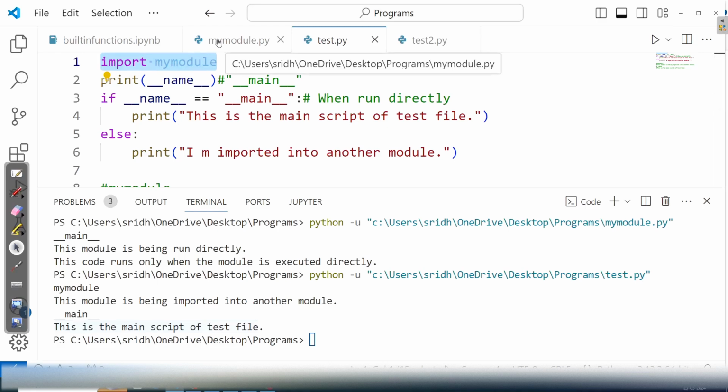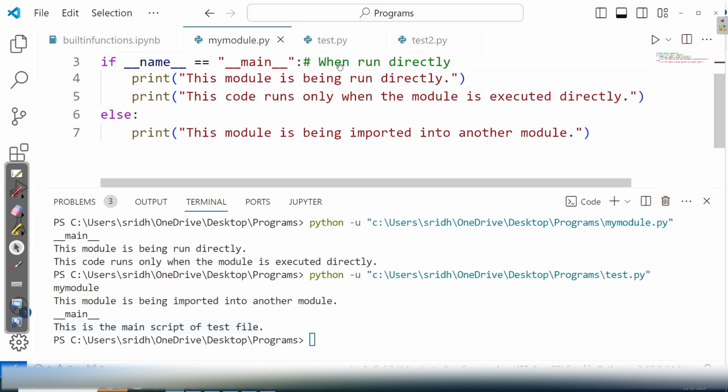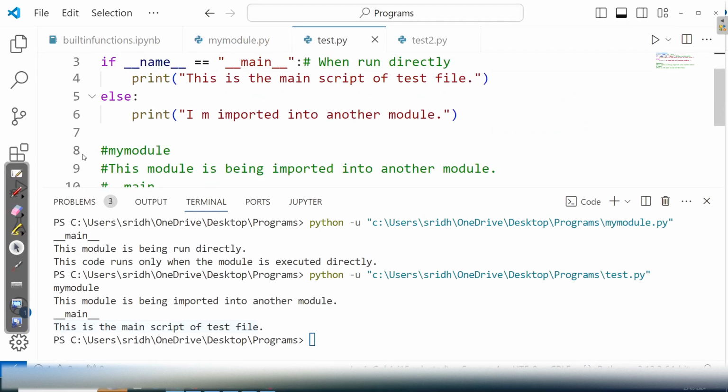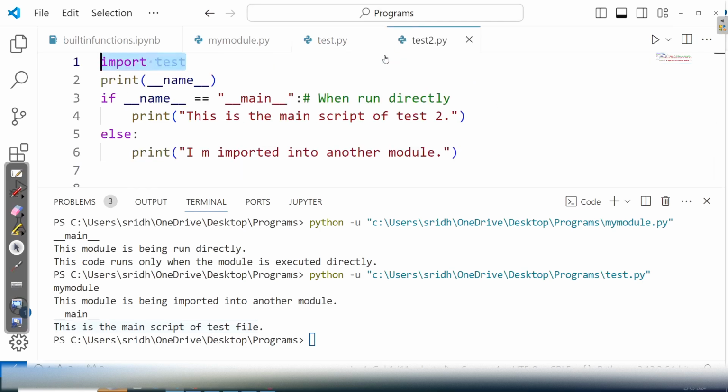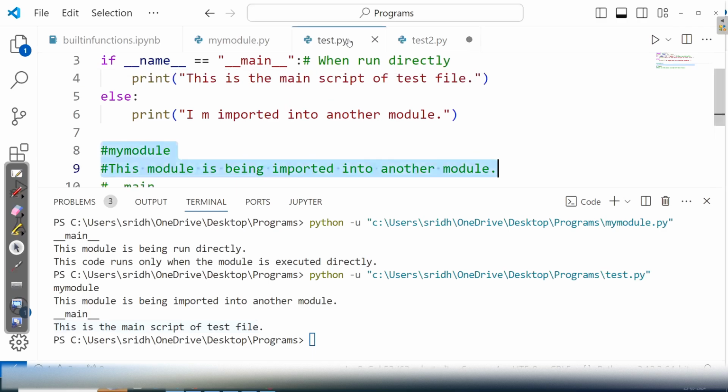So my module means what, sir? The same statements. The name is my module and the else part, because it is imported, this part is printed. So first these two statements are printed as it is even in test2.